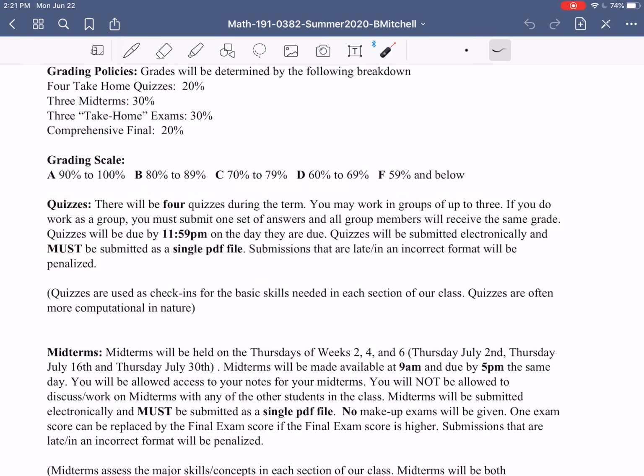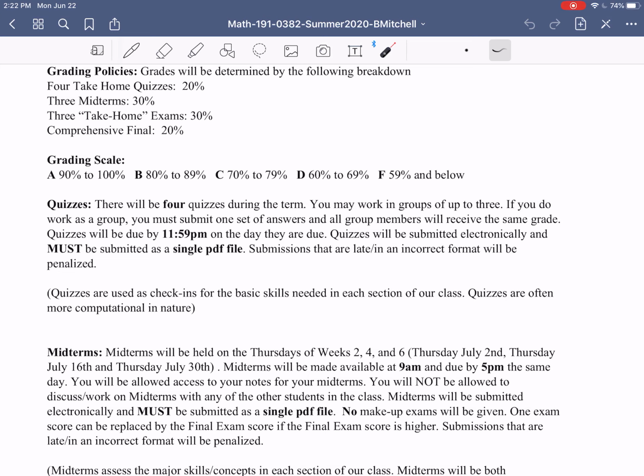There's going to be 4 quizzes during the term. For these quizzes, you are allowed to work in groups of up to 3 people. That's optional. You don't have to work in a group if you don't want to. If you want to work in a group one time and then you don't want to in the future, that's fine as well. It's totally up to you. But just keep in mind, if you do work in a group, it can be up to 3 people.